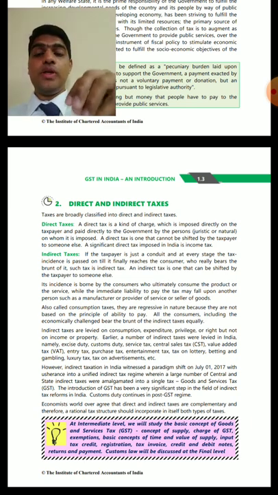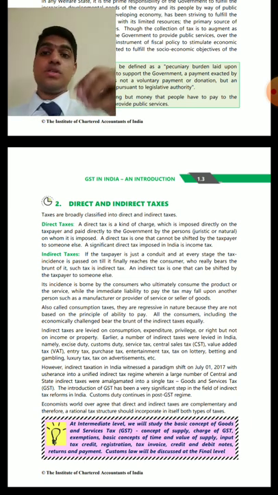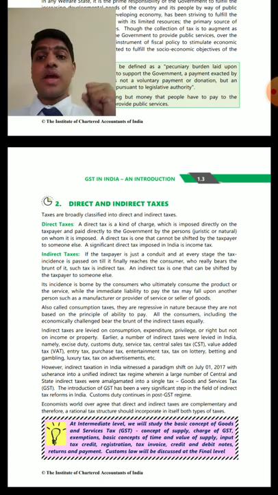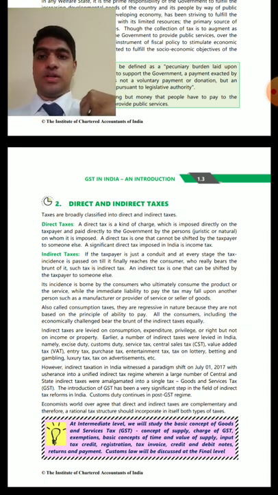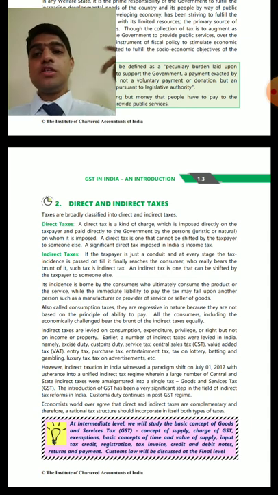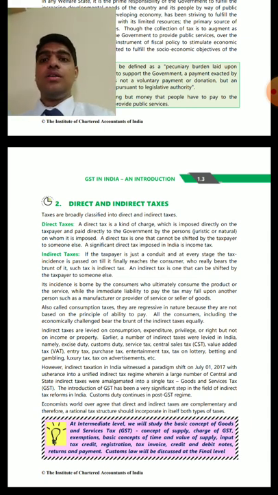That includes an amount which also includes tax amount. This tax is not paid by myself. It is paid by the shopkeeper, but I am having the burden on it. So that is why it is called indirect taxation, because tax is paid by the shopkeeper, but the burden of taxation is on me, the customer. That is a simple explanation between direct taxation and indirect taxation.